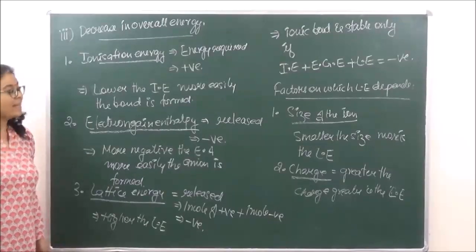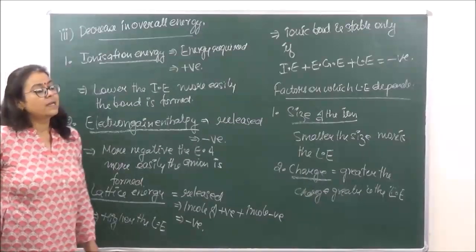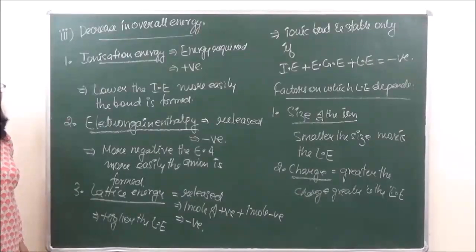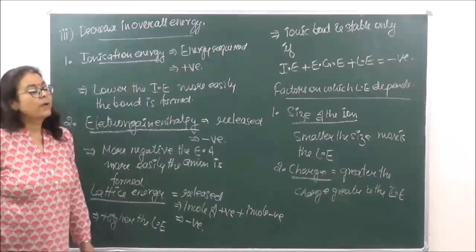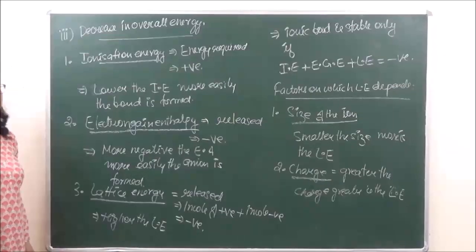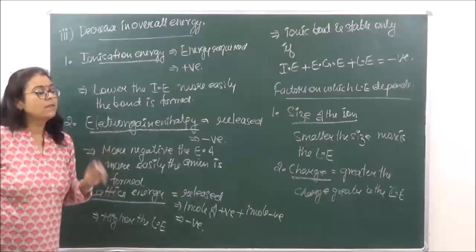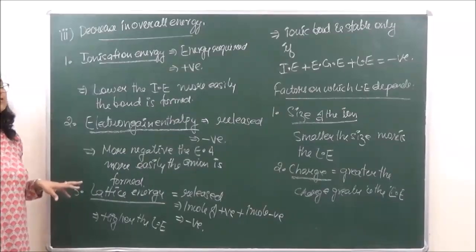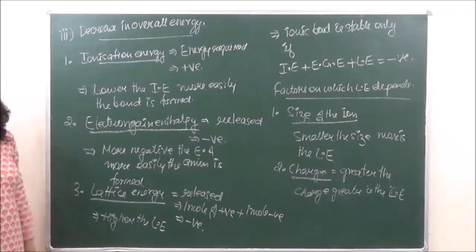Okay, then we also say greater the electronegativity difference. For example, if we take alkali metals and halides, they form the most stable ionic bonds, because alkali metals are electropositive in nature, whereas the halogens are electronegative in nature, the most electronegative. So the combination of the alkali metals and the halogens form the most stable ionic bonds. Okay, greater the difference in electronegativity, better is the formation of the ionic bond, right?